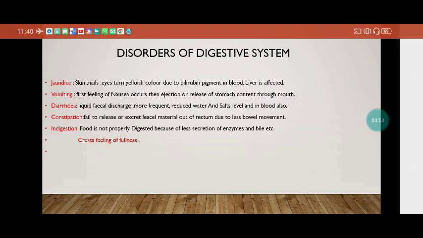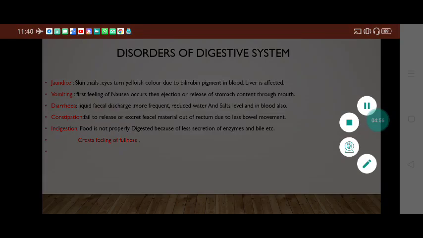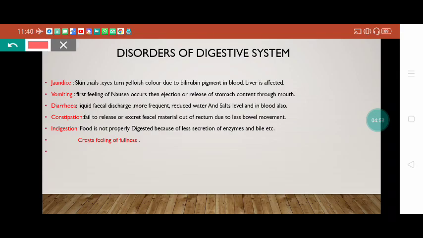And last we will discuss some of the disorders. What is jaundice? I think you have seen some people who, because of some infection in the liver, have a disease called jaundice. It is recognized by its symptoms: the skin, eyes and nails become yellowish in color, and the urine is also more yellowish.